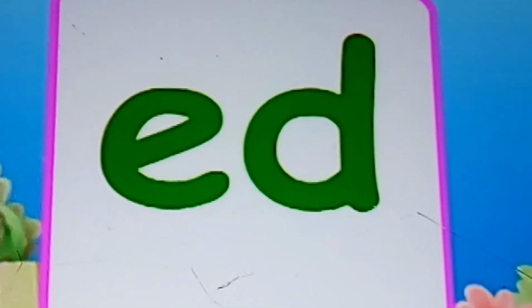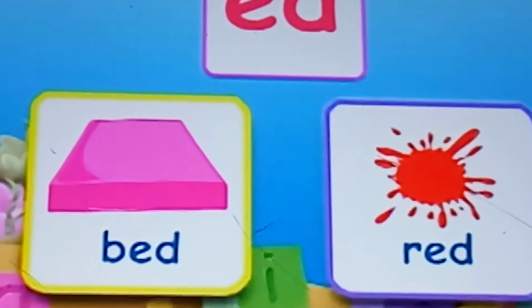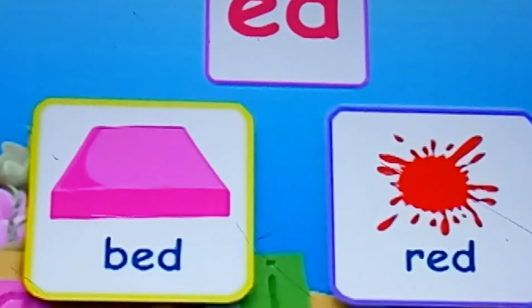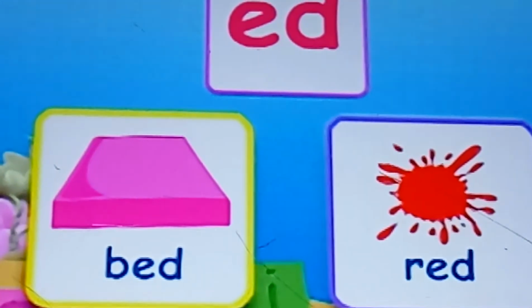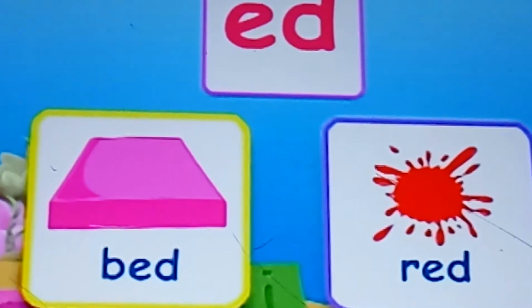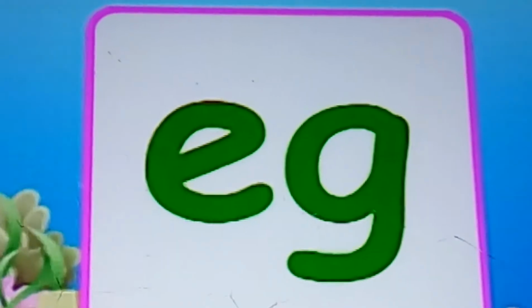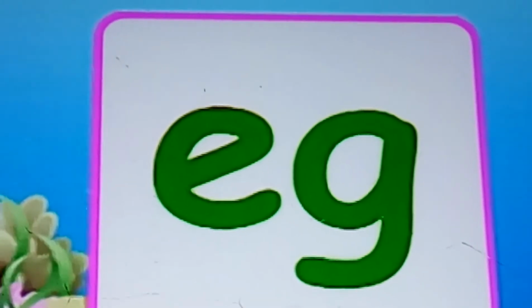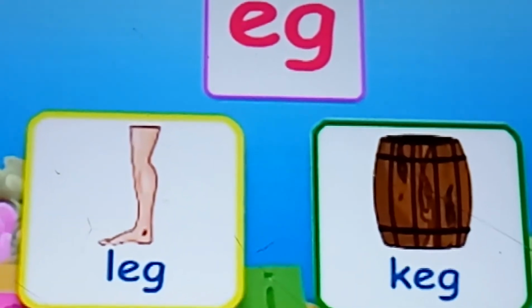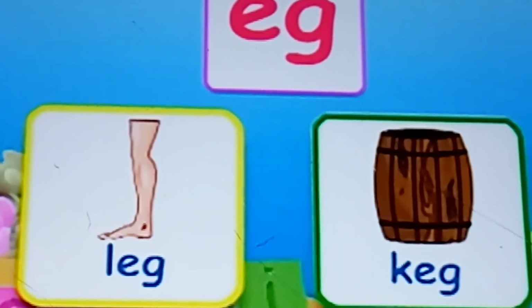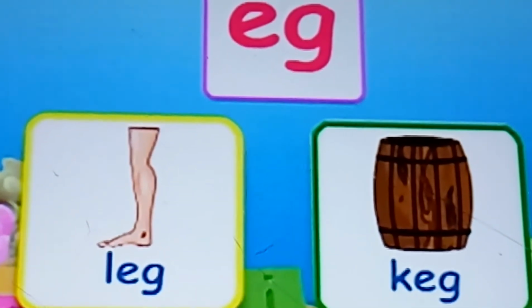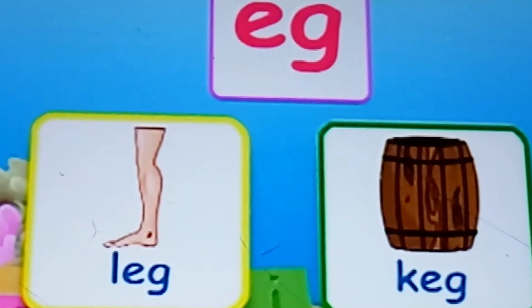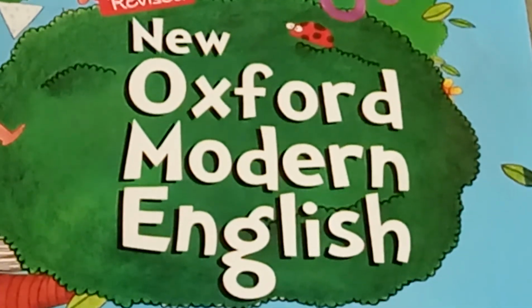Okay, students. Add. A few words with sound add are B-E-D bed, R-E-D red. Repeat again. B-E-D bed, R-E-D red. Egg. A few words with sound egg are L-E-G leg, K-E-G keg. Now repeat again. L-E-G leg, K-E-G keg.